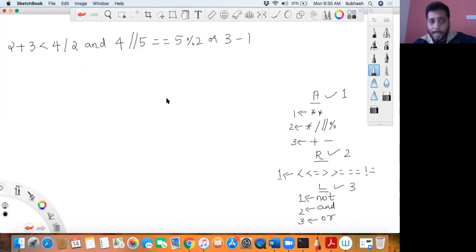Okay, is there a multiplication symbol, division, modulo, and all this? Yes, we have no multiplication, but we have division over here, correct? So let us evaluate that first, correct? Because, so we have this associativity, right?